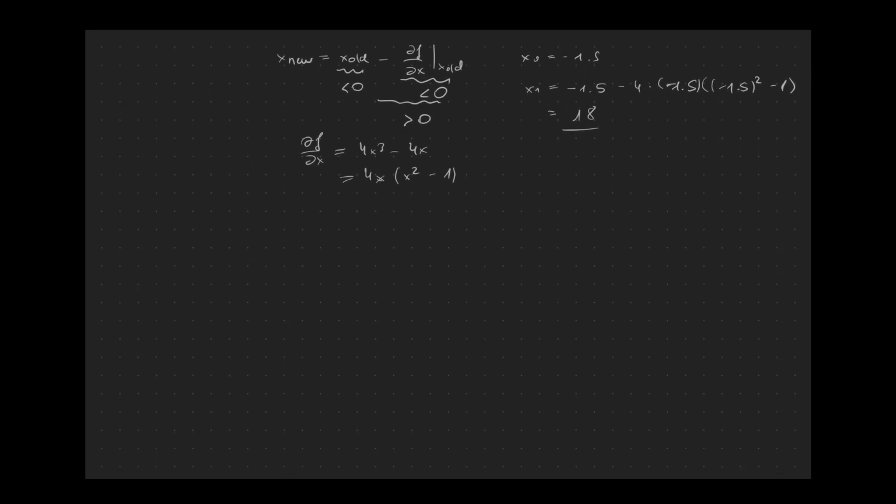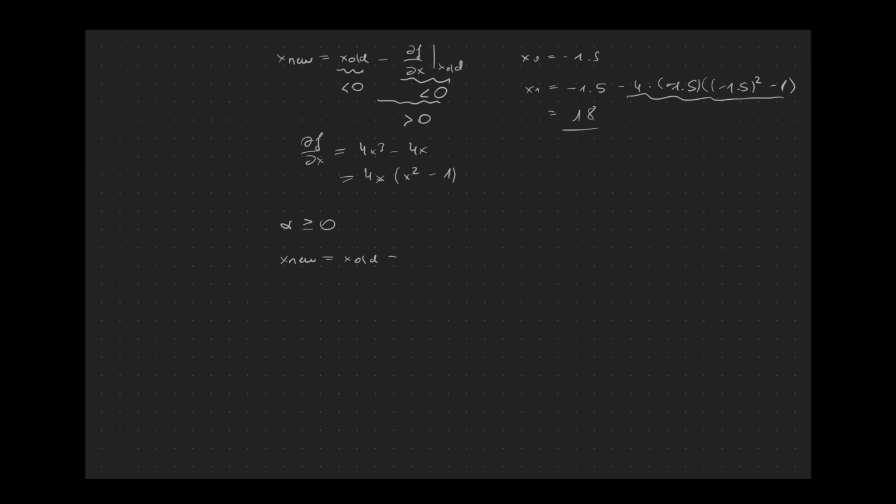So what can we do in order to correct this update rule? And what we can do is introduce a scaling parameter, alpha, which can be greater than or equal to 0. And what we need to scale is the first derivative, because this one is contributing in this case the most to this 18.